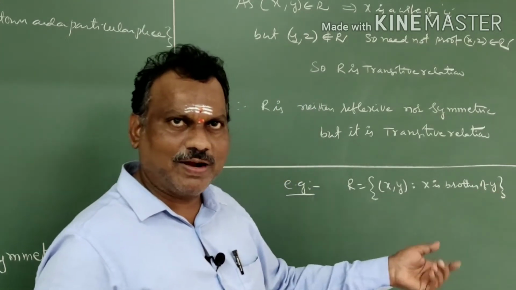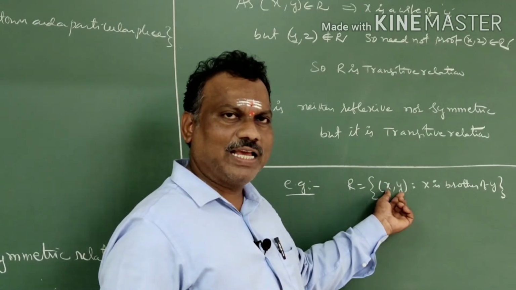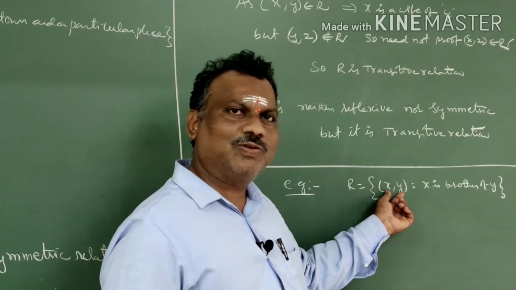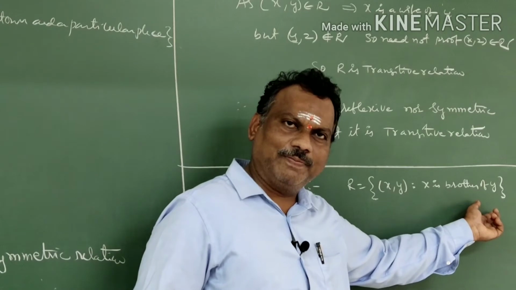Now symmetric. Symmetric means xy belongs to R implies yx belongs to R. If xy belongs to R, x is a brother of y.